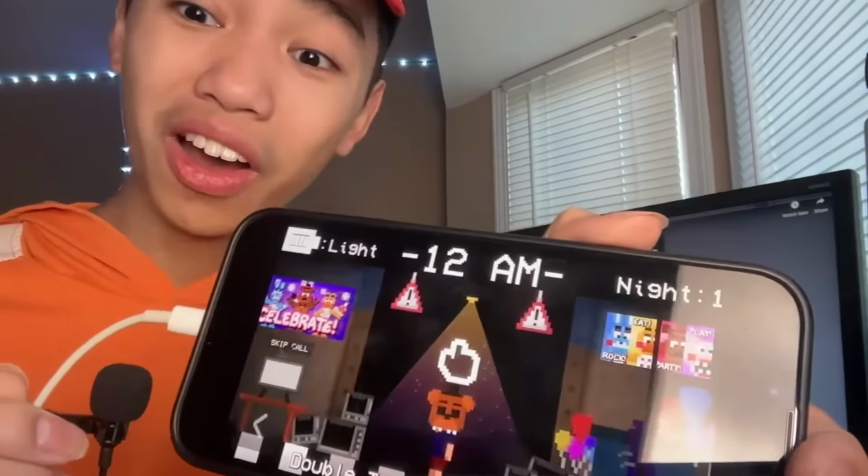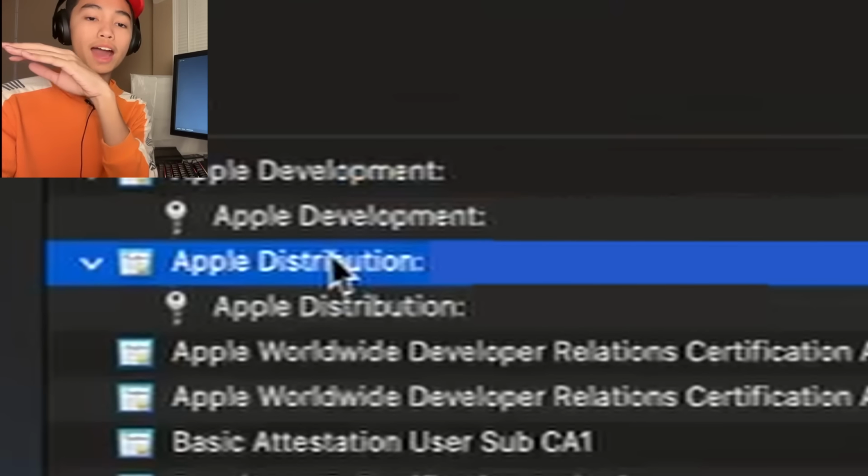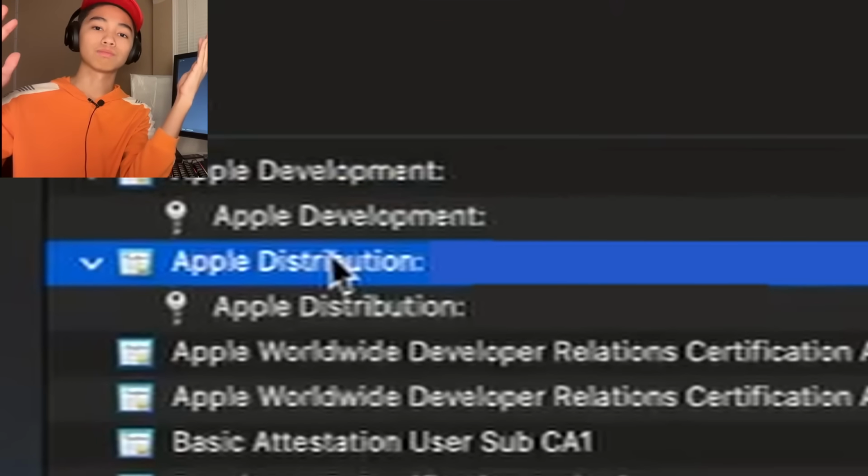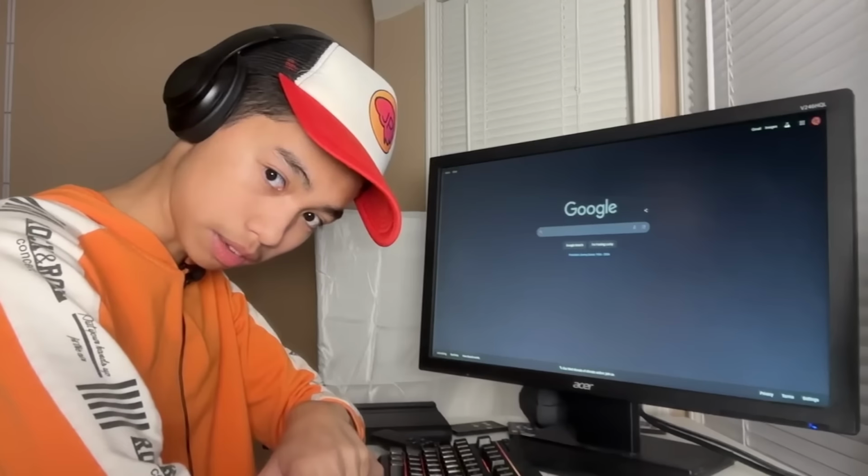Now that we have our game polished, we need to export it to iOS. I have concluded that the only way I can proceed is to get the Apple Developer Program membership. That means I'm gonna have to pay 99 smackaroons. We have more options. Oh, this is exciting. I have an Apple distribution certificate, but I still don't know how to export my game. This is gonna take a while.